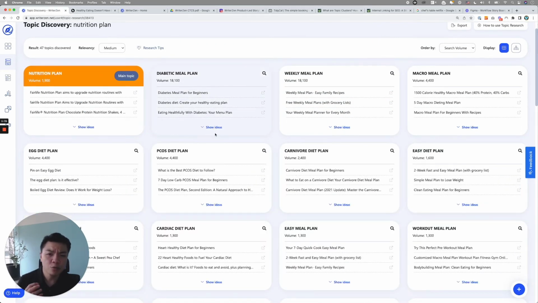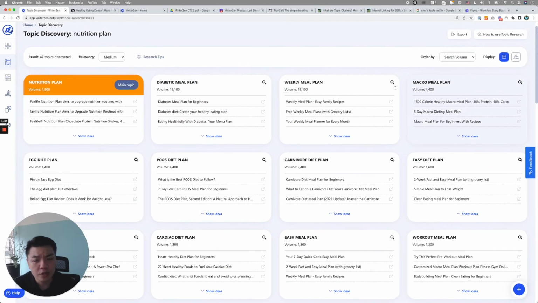What we usually do is first determine it by search volume. We will then determine which subtopic should be the key subtopic that we want to target. For example, I will build the top pillar page, which will be nutrition plan. And right below that will be diabetic meal plan.